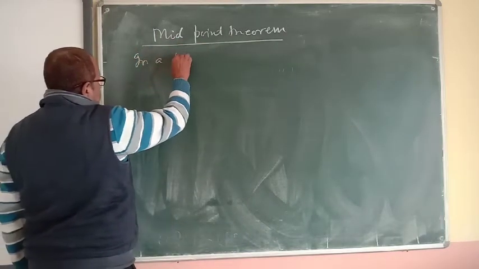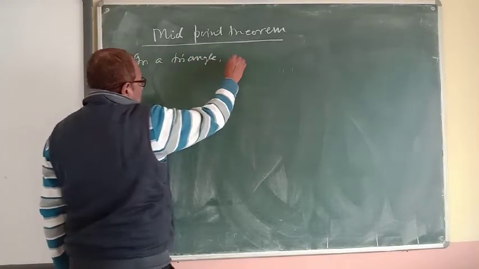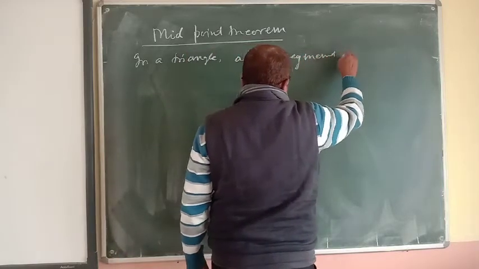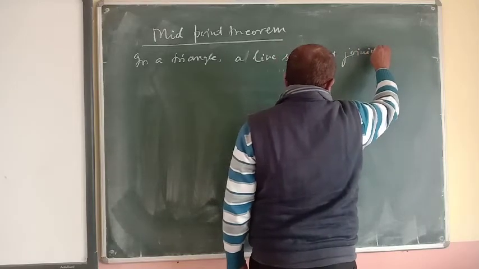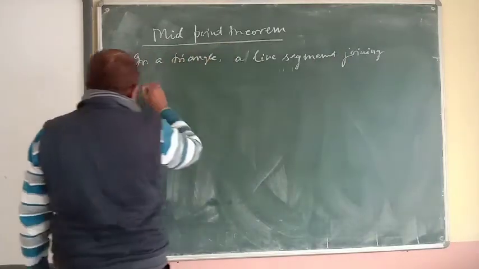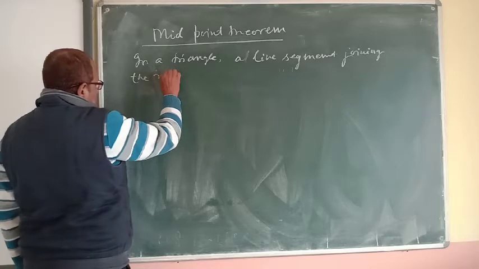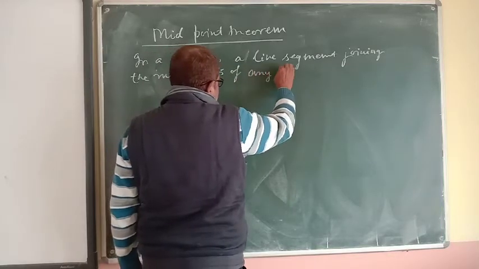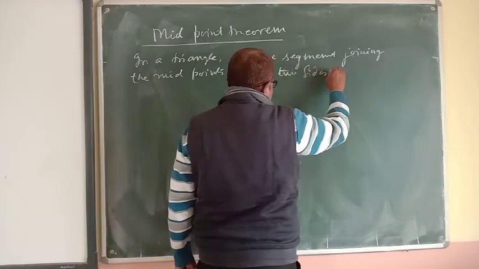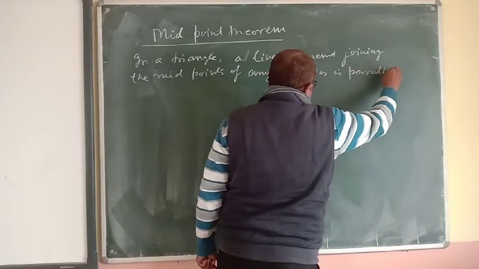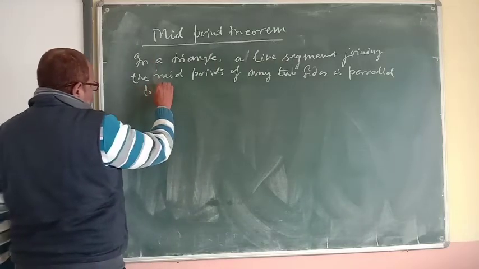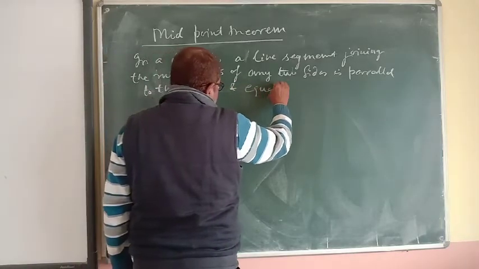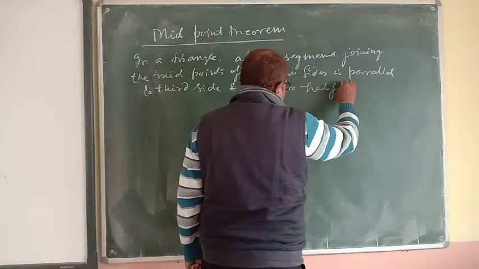In a triangle, a line segment joining the midpoints of any two sides is parallel to the third side and equal to half of it.